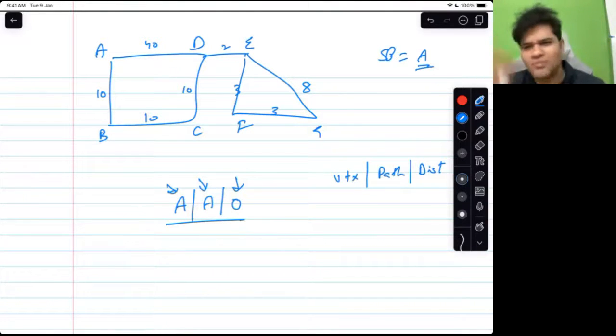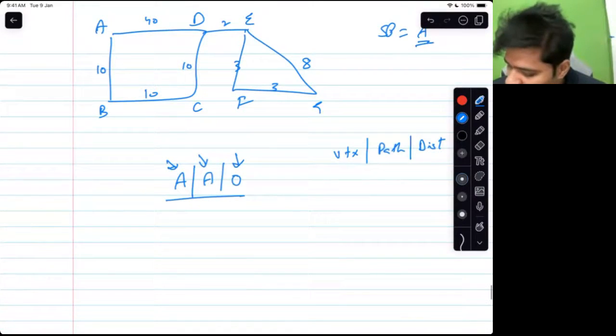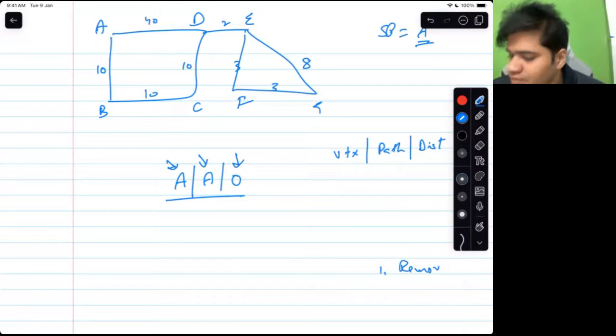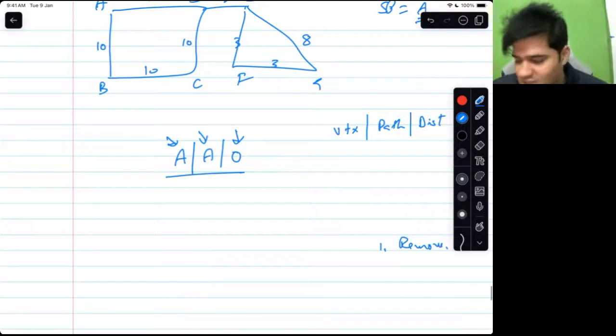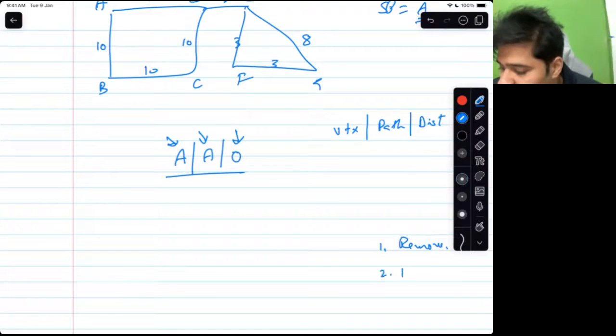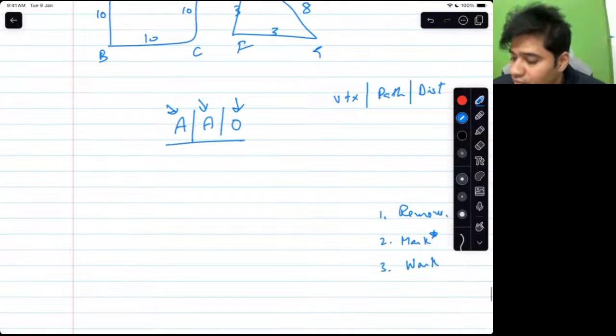Now remember the algorithm. Very simple algorithm. Basically, the algorithm has these parts only. First part is remove. Second is mark, star, mark. Third is work. Fourth is add neighbor star.